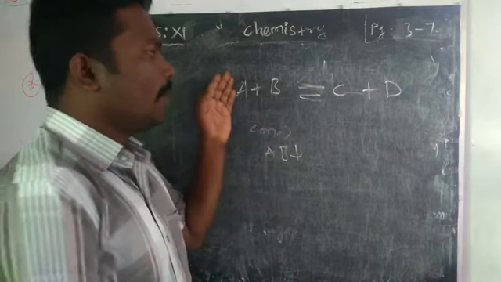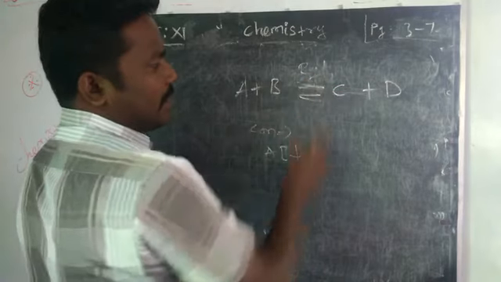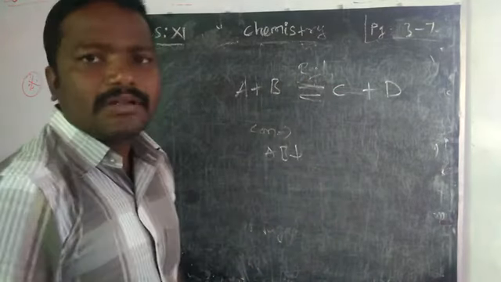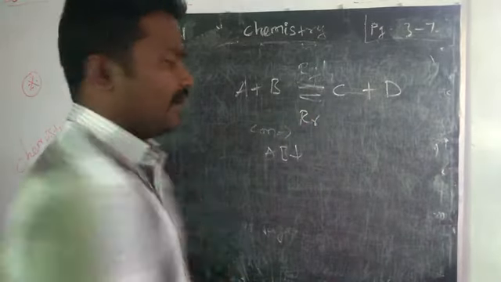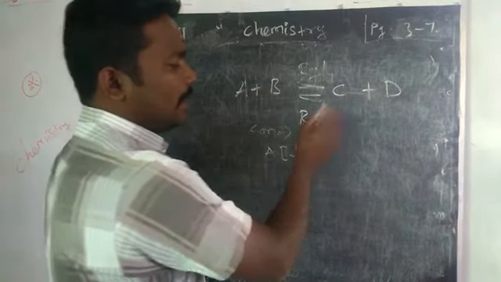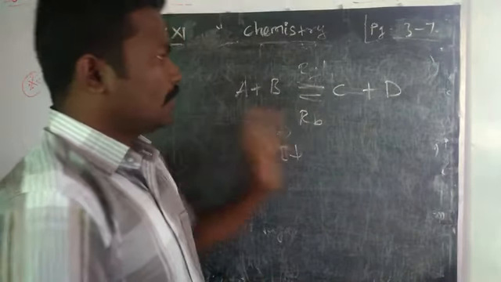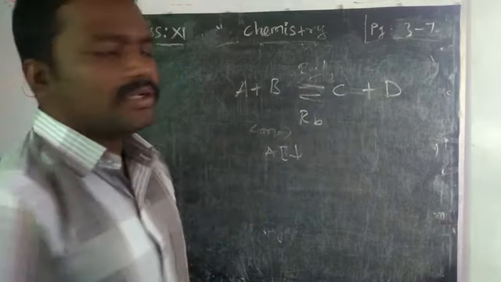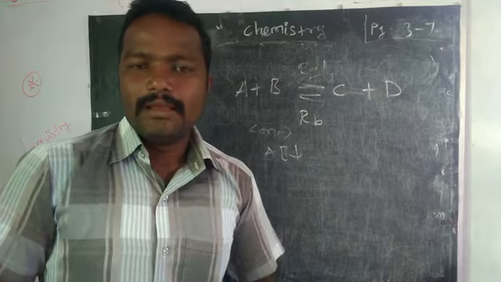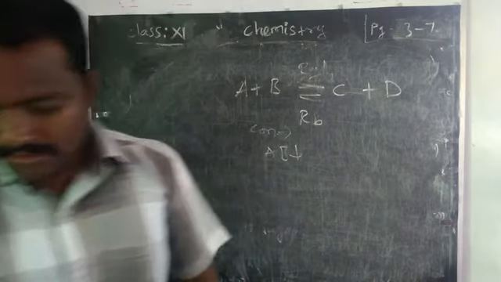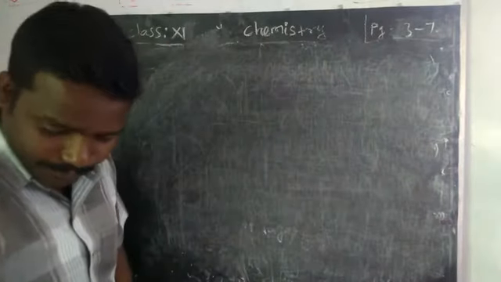Okay. So rate of forward reaction, how do you write? Rate of forward reaction RF. Rate of reverse reaction RR. Okay, or backward reaction. Somewhere because of confusion with RR, we can write backward reaction. Okay. So the rate of forward and rate of reverse reaction becoming equal is equilibrium. Okay, we can understand by using a graph.